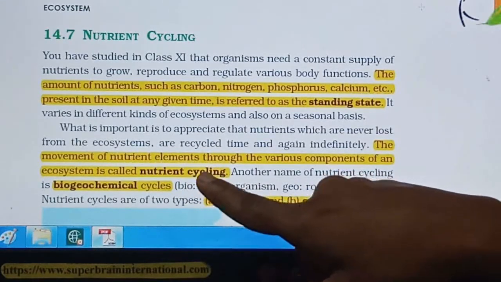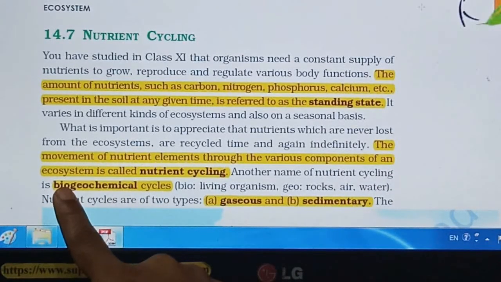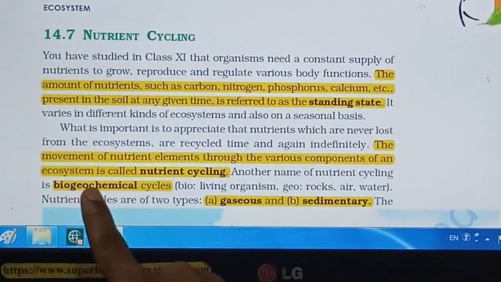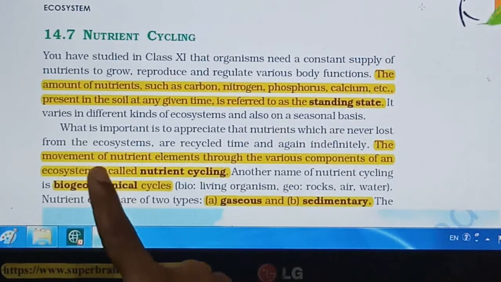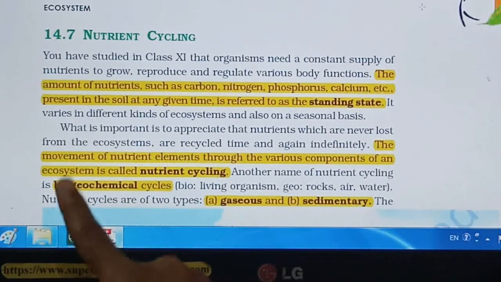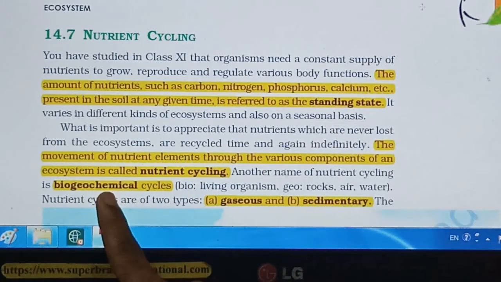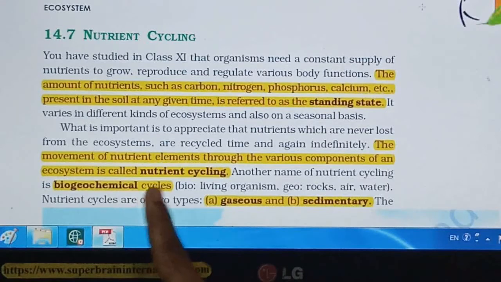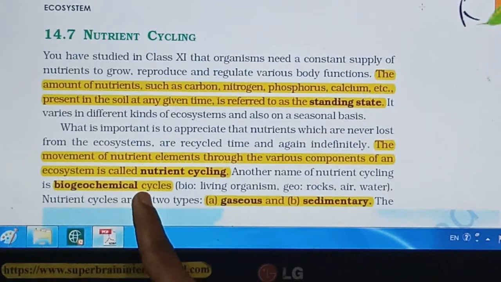These nutrient cycles are biogeochemical cycles. Now, bio is related with the living things, right? In that, microorganisms, plants, animals, all living things will come. Geo is related with the soil. Chemical is related with the chemical compounds or the molecules. So whenever any nutrient or element moves through the bio, geo and chemical forms during its cycle, that is called a biogeochemical cycle of a nutrient. So nutrient cycle is also called the biogeochemical cycle.